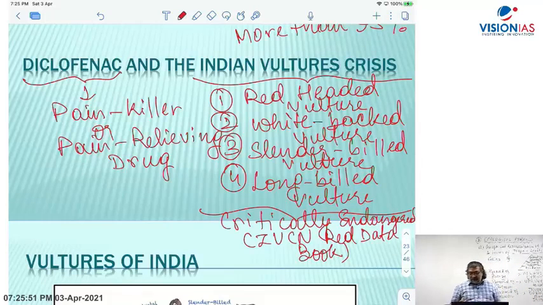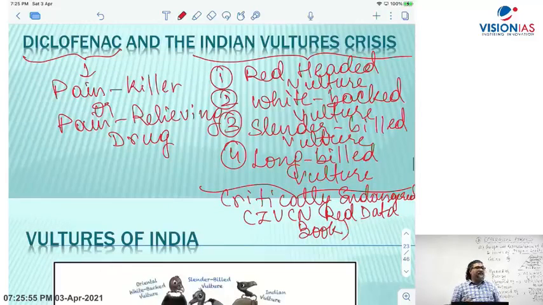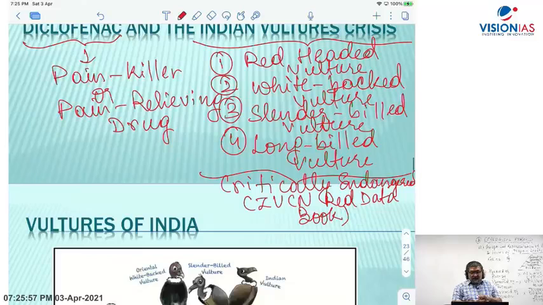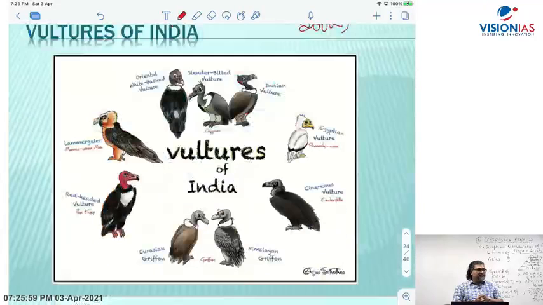And I have given here, you will find all the 9 vultures are there. You can see here all these 9 types of vultures in India.